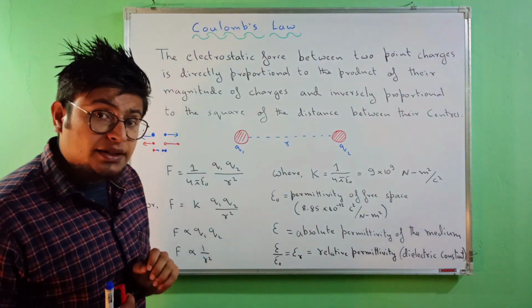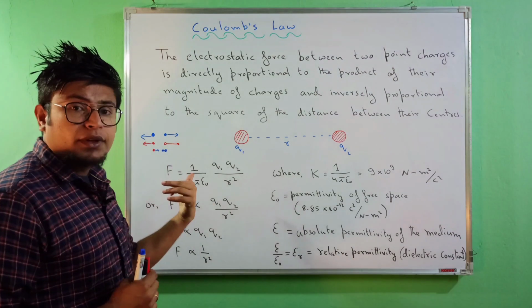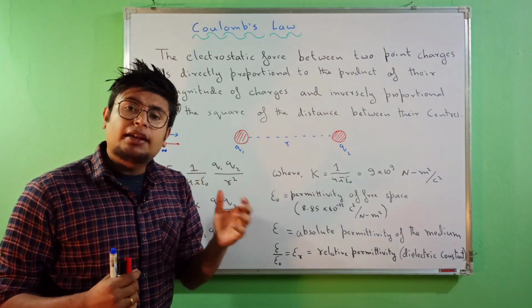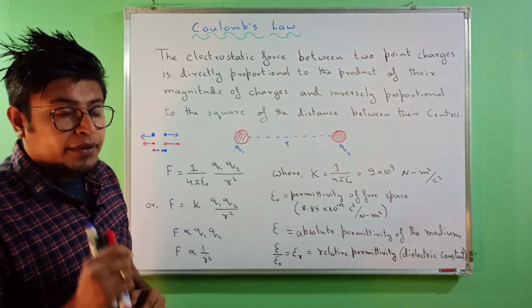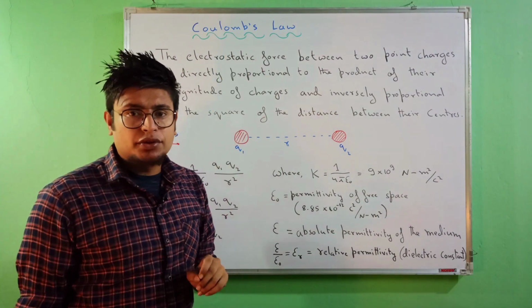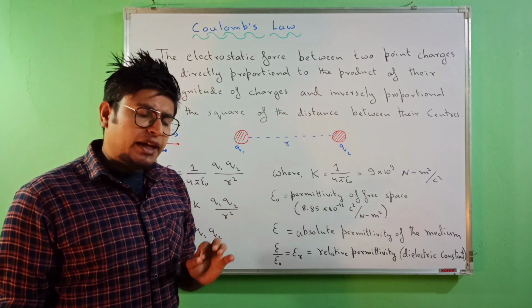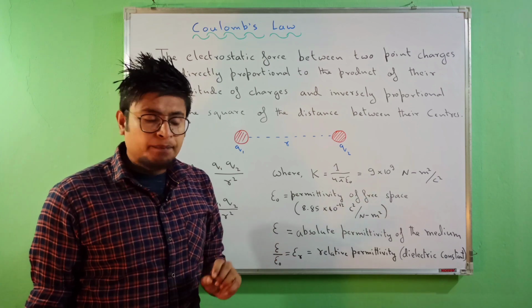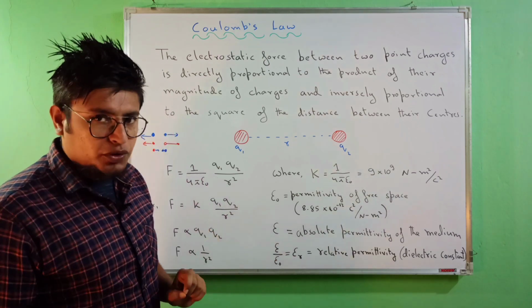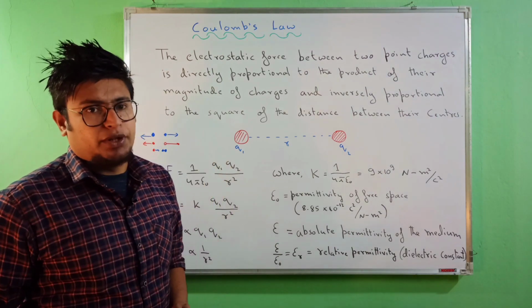Hence there has to be a force present between them such that the repulsion and the attraction take place. That force was defined by a scientist whose name was Coulomb. This law is named after him, Coulomb's law, where he defines the force between the two charges where the interaction is taking place.